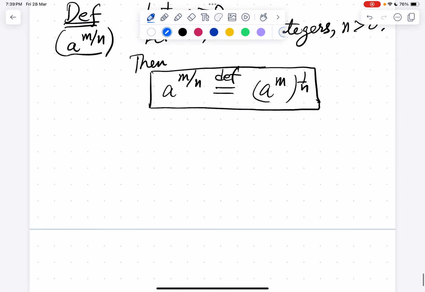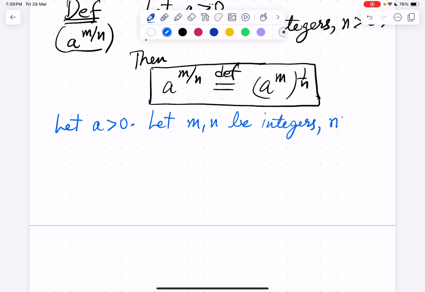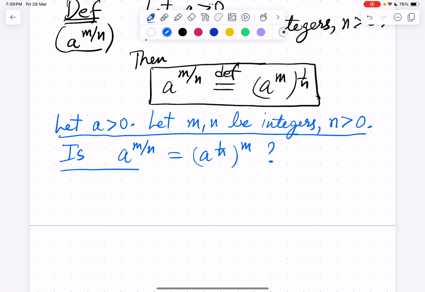Now the form of this expression suggests a question. Let a be greater than 0. Let m and n be integers, n greater than 0. Is a power m by n also equal to the mth power of the nth root of a? So is this relation also true? We know that a power m by n is by definition a power m power 1 by n, but do we also have that a power m by n is a power 1 by n power m?